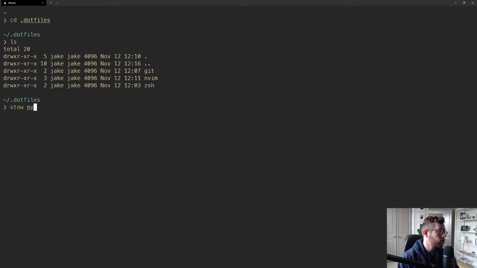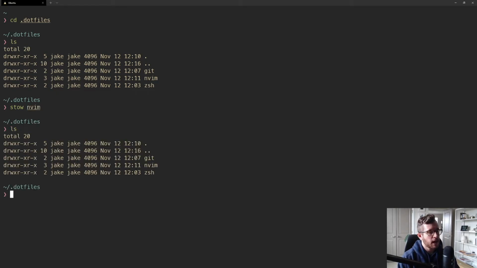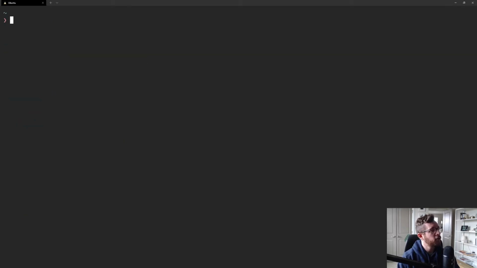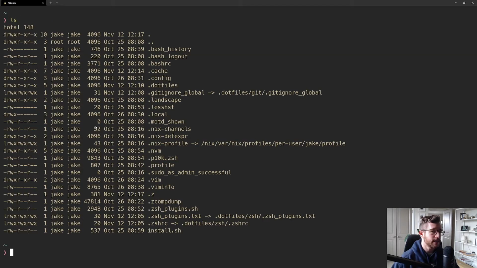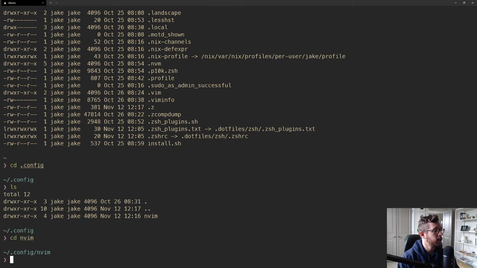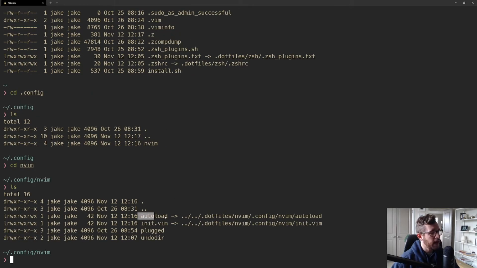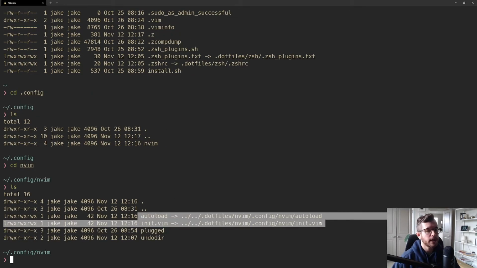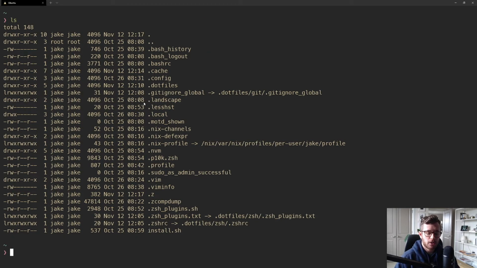So I will run stow nvim, and remember, nothing will change in the .files directory, but now if I go to my home directory and I list it, we have the .config, and if I go inside of .config and I go inside of nvim, we now have two symlinks pointing to those specific files. Cool, so we have Neovim stowed, we have zsh and git stowed. I think based on everything we've done in the series, that is plenty.